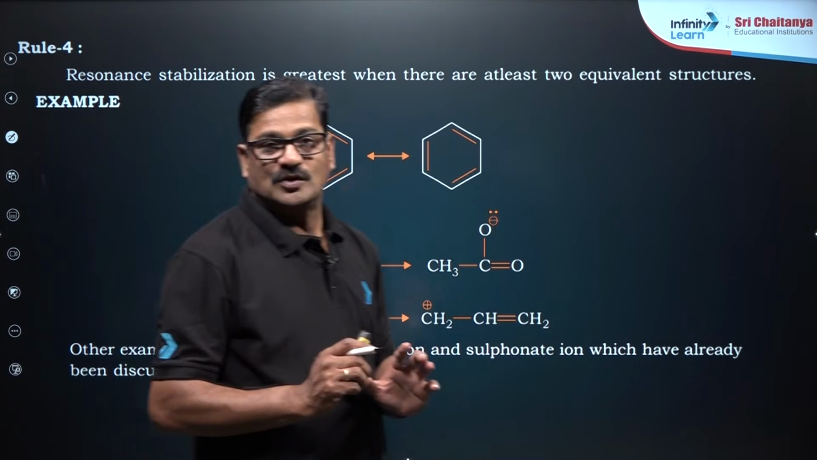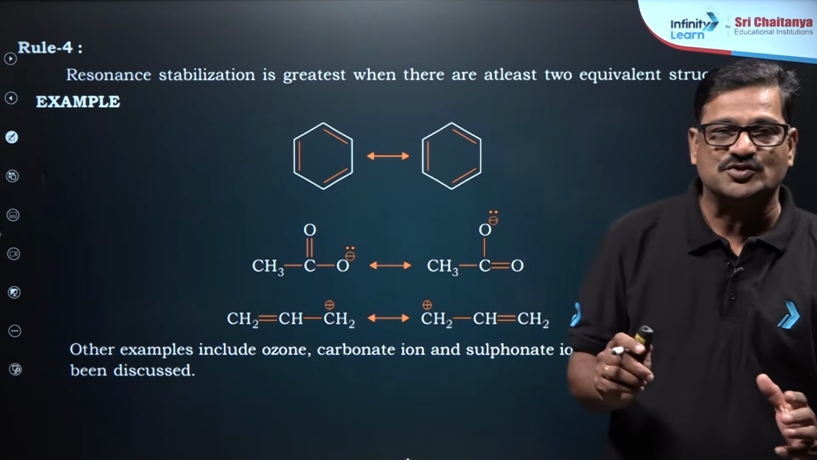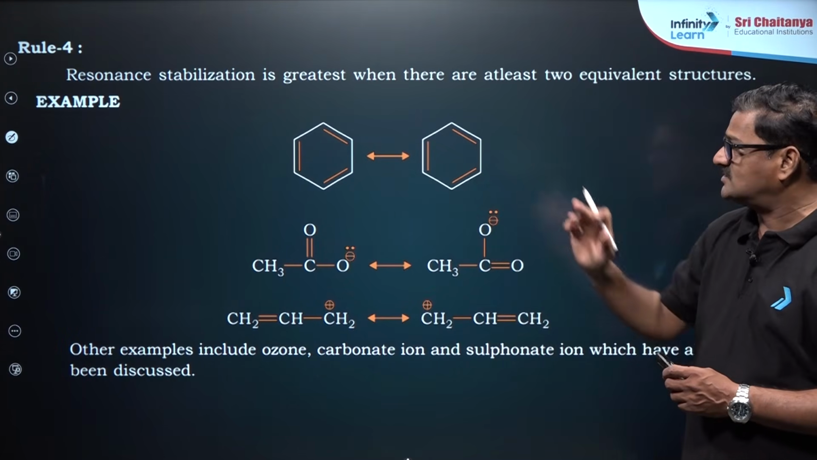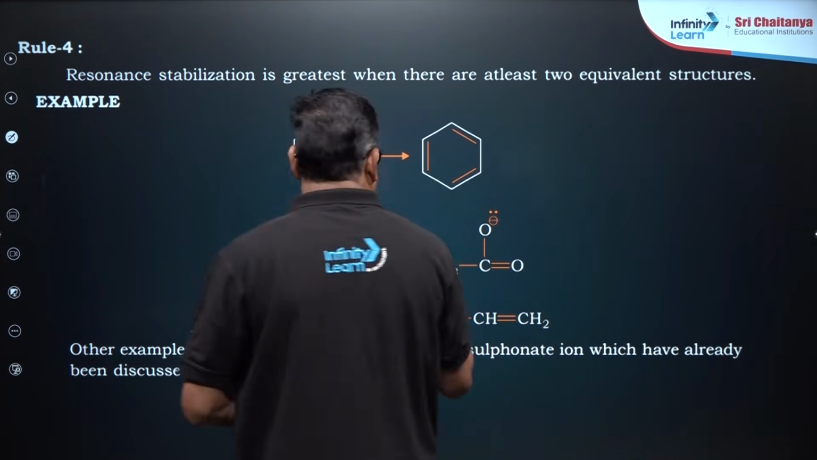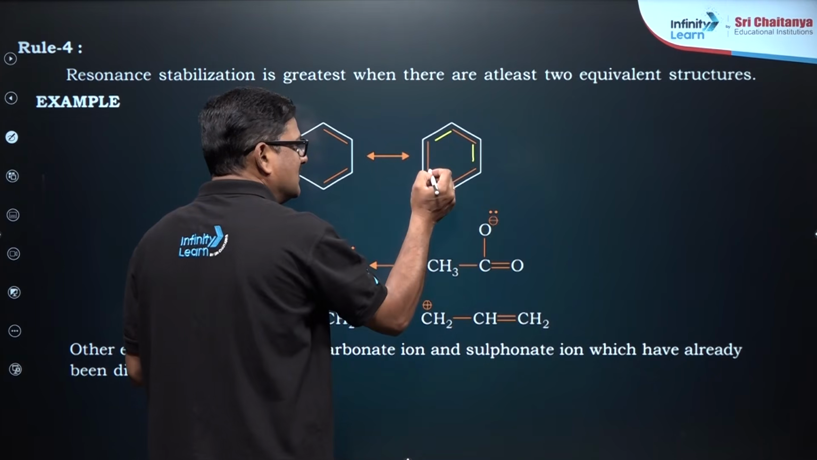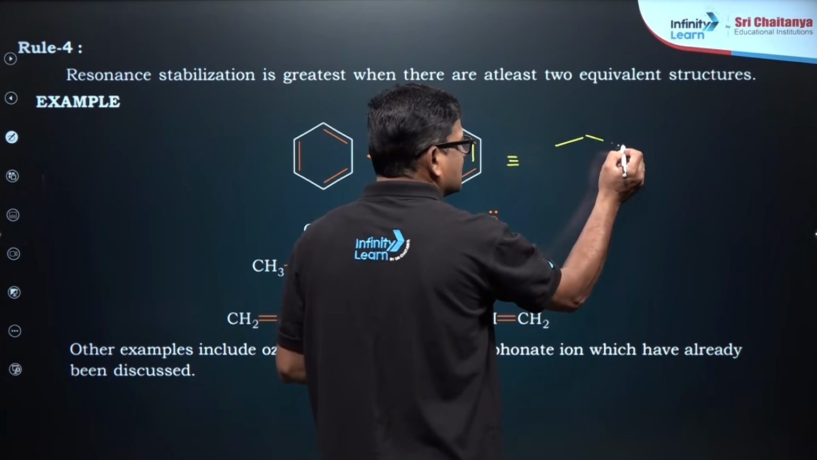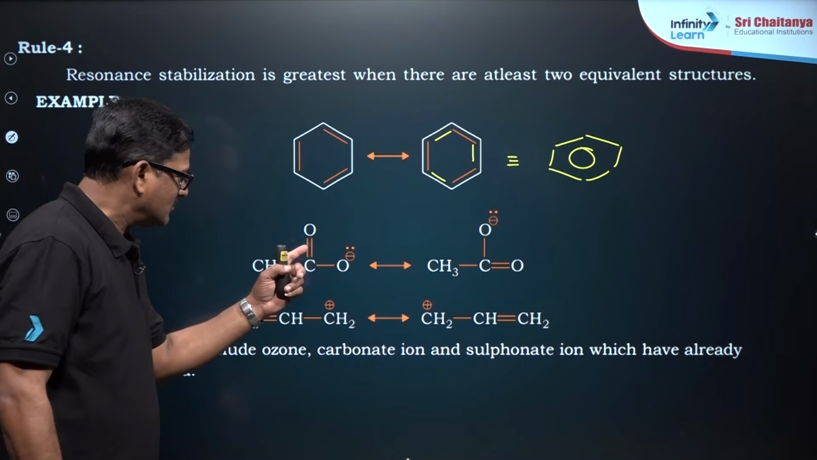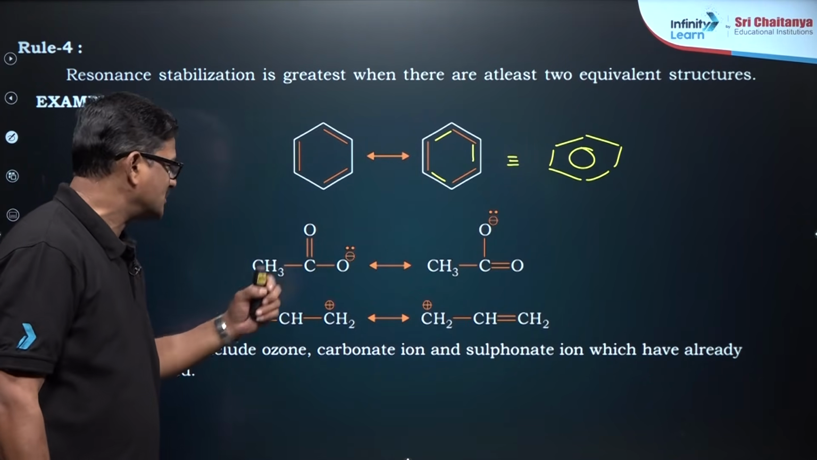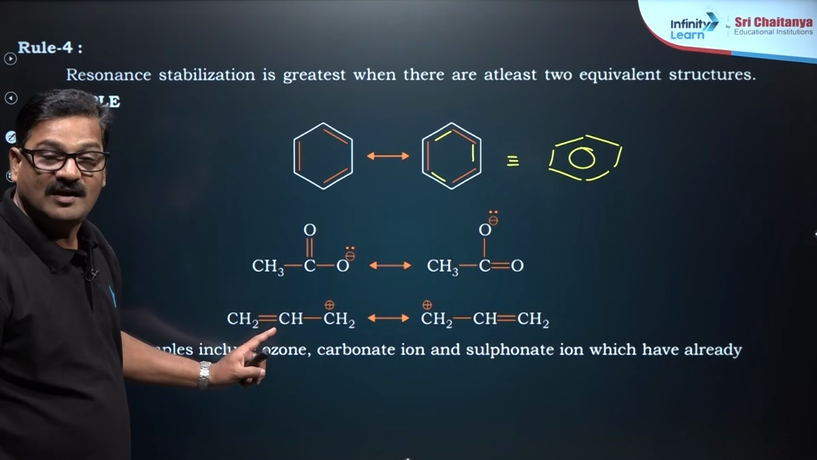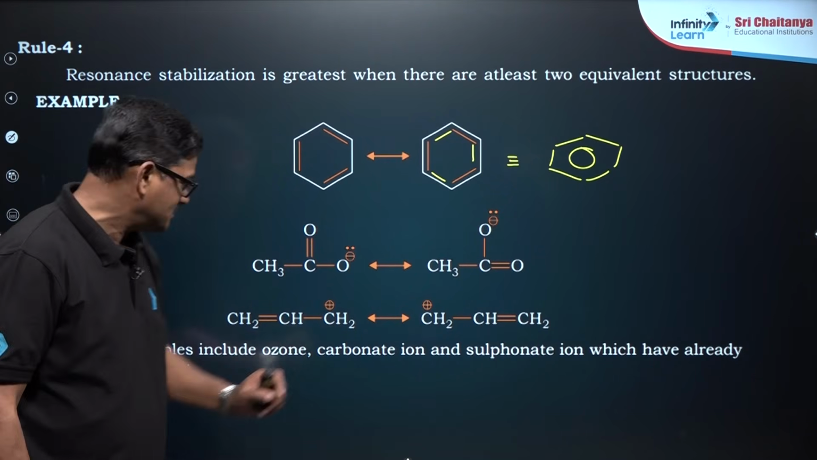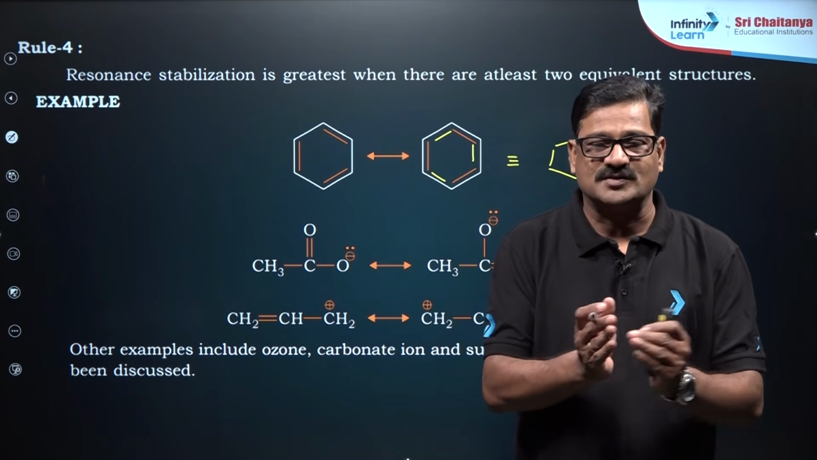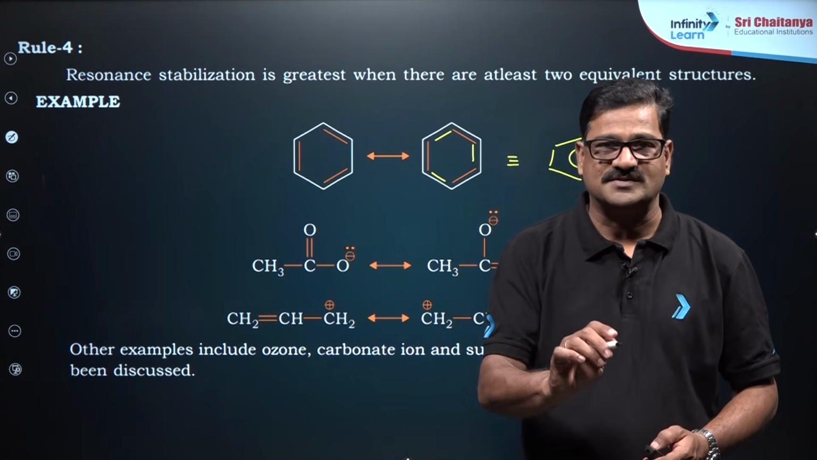So moving ahead, rule number 4: resonance stabilization is greatest when there are at least 2 equivalent structures. This kind of resonance gives you super stability. So benzene, and this structure is also benzene, and similar structures. Actually, I wanted to give you the structure like this, and it is going to give you the resonance hybrid like this. Carboxylate ion. This carboxylate ion can have equivalent resonating structures, so it is going to be super stable. Allyl carbocation is also going to be super stable. So whenever similar resonating structures are coming, it is going to be very, very stable.